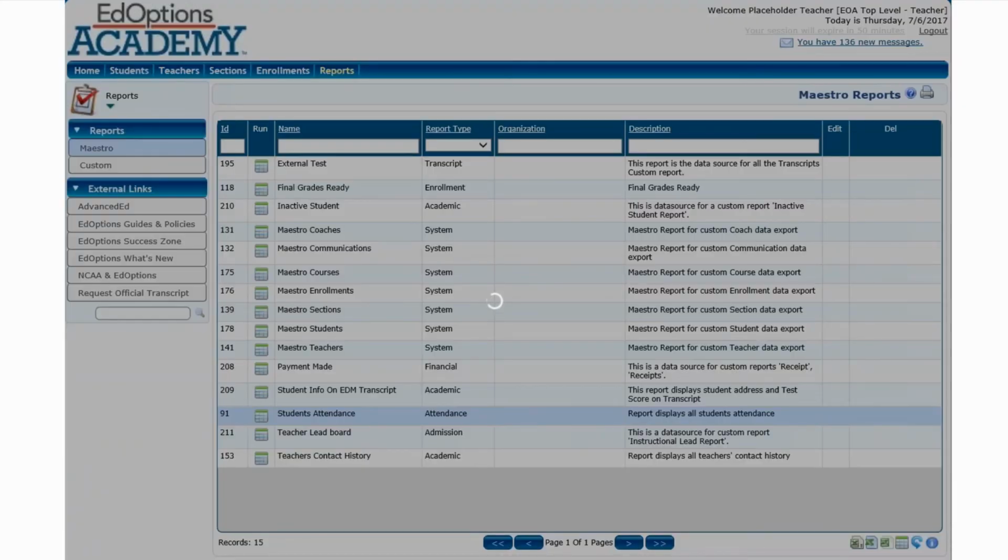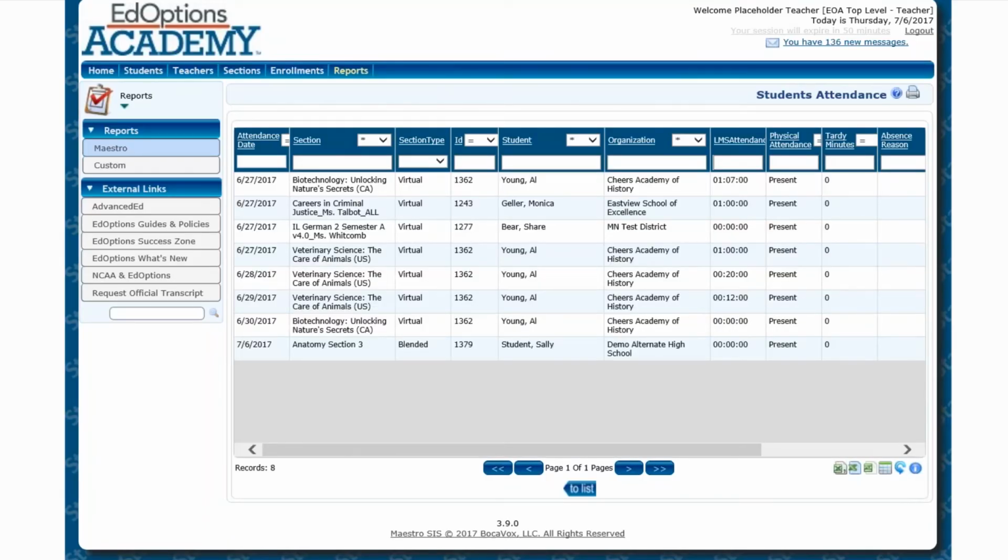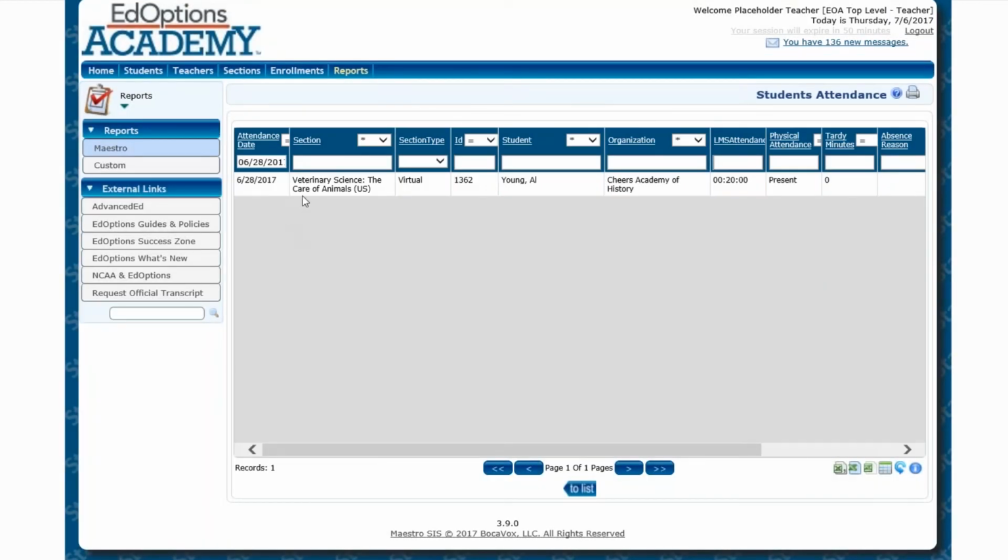And then I can also see a student attendance report. So if I want to see student attendance for all of my students and not just per section or per enrollment or per student, I can do this and see all of the roster of students that have attendance during a certain time period. So if I am particularly interested in 628, I can filter to just that day. And this will show me that I only had one student in one class active in the system on June